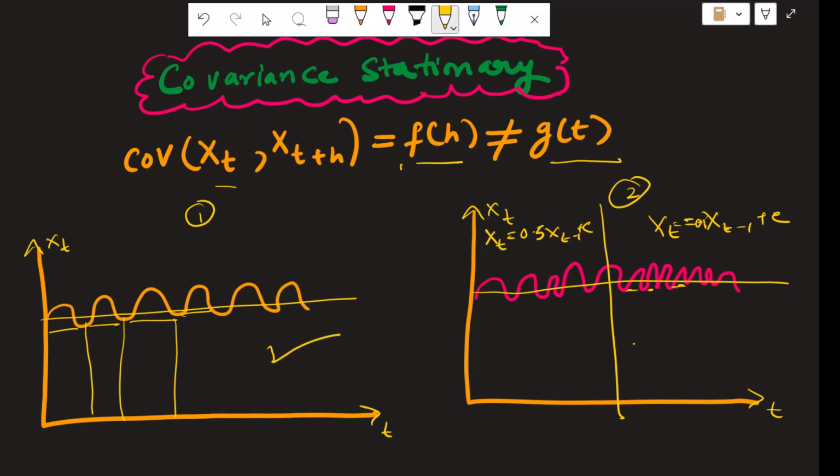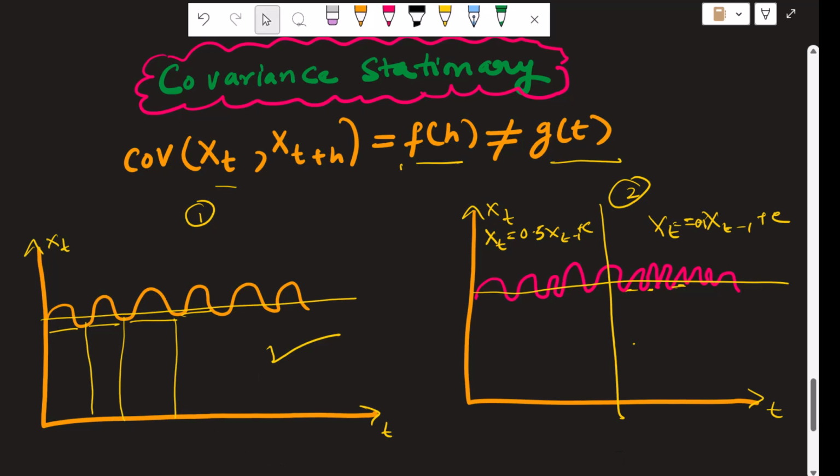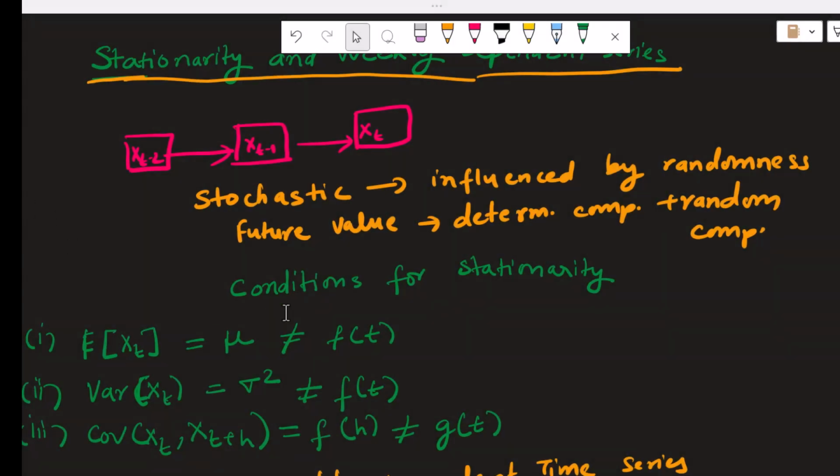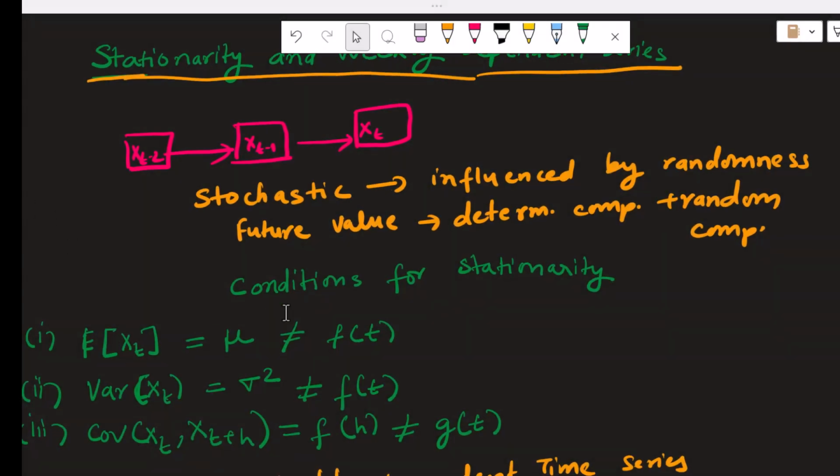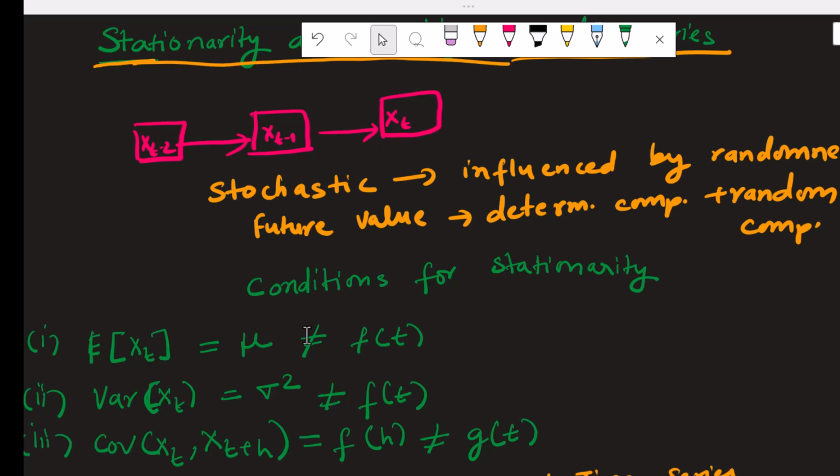Many statistical models require the assumption of covariance stationarity to simplify parameter estimation. So these are the three conditions for stationarity which should be met altogether to make a series stationary, and it is the basic assumption of statistical models to come up with a stable linear relationship and reliable forecasting.